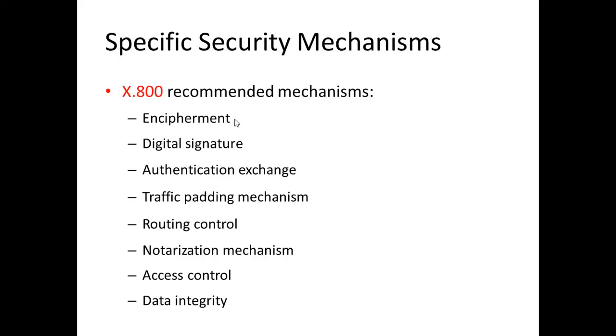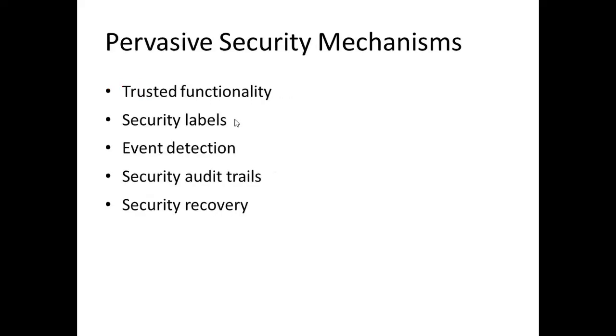Now let us look into pervasive security mechanisms. These are trusted functionality, security labels, event detection, security audit trails, and security recovery. Trusted functionality may be used to extend the scope or to establish the effectiveness of other security mechanisms. Any functionality which provides access to security mechanisms should be trustworthy.